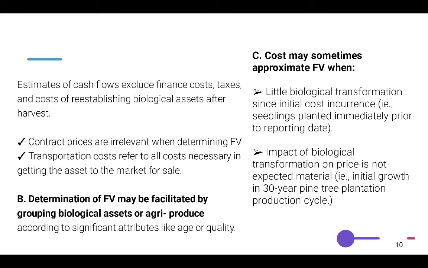C. The cost may sometimes approximate the fair value when: 1. There is little biological transformation since initial cost incurrence, for example, seedlings planted immediately prior to the reporting date. And number 2, the impact of biological transformation on price is not expected to be material, for example, initial growth in a 30-year pine tree plantation production cycle.